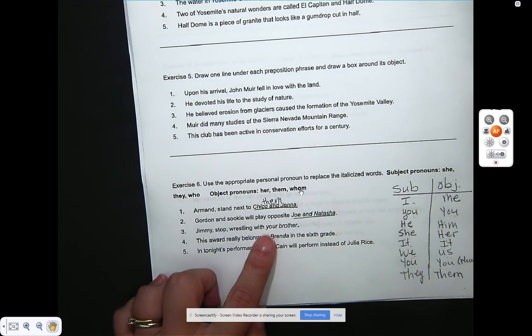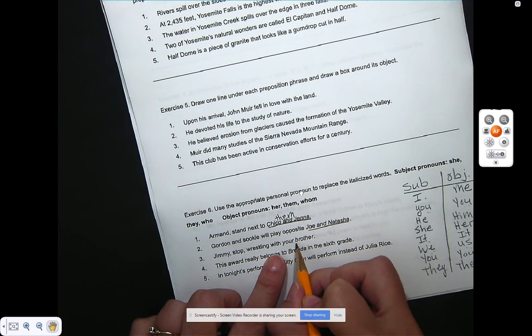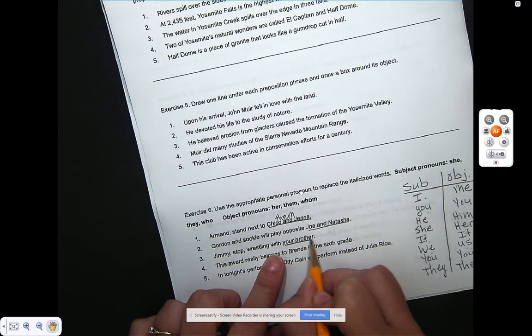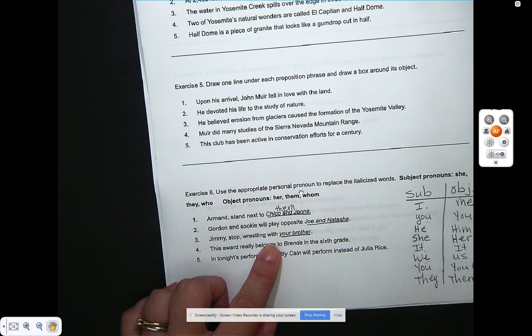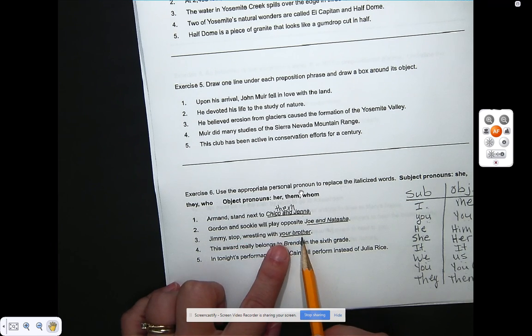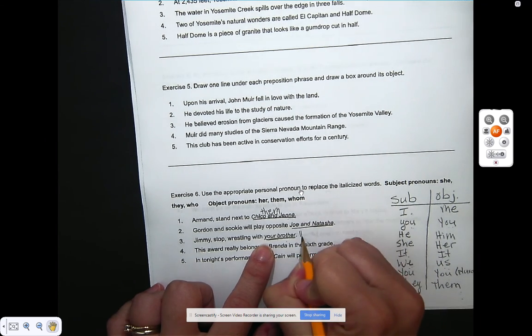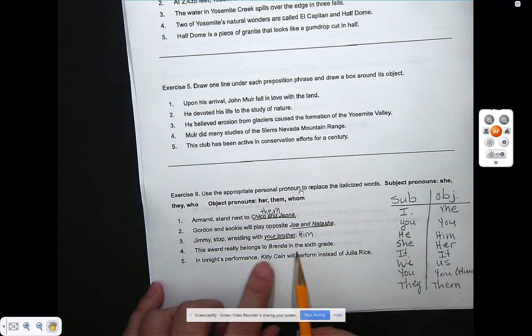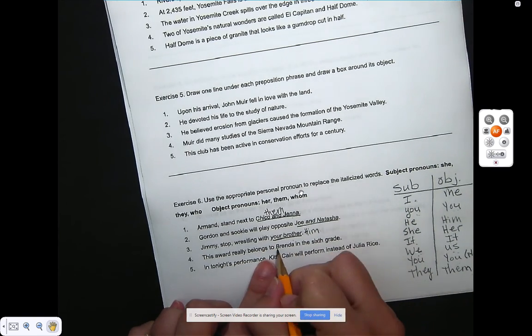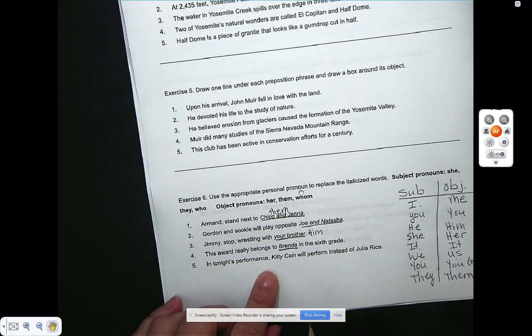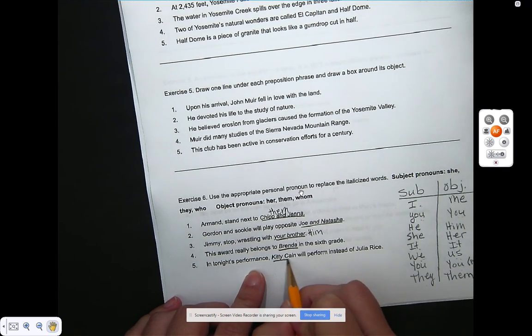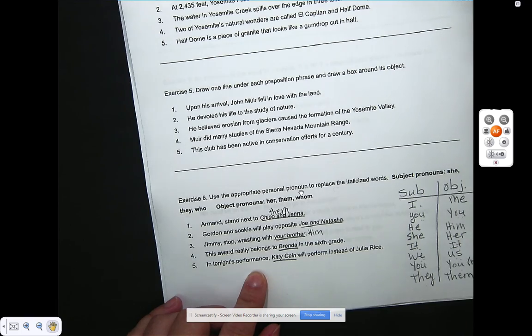Stop wrestling with your brother. Your brother is italicized. Sometimes it's kind of hard to tell with this font what's being italicized. So your brother, stop wrestling with, which of these makes sense? It's at the end of the sentence, so it's going to be one of these. Yes, him. Okay. And then this is the italicized word here. And this is the italicized word here. I'll let you figure those out.